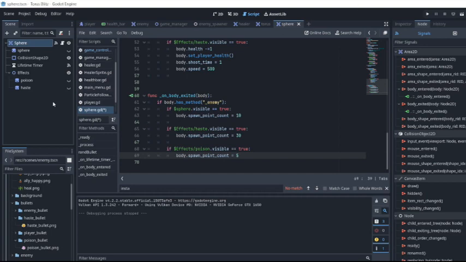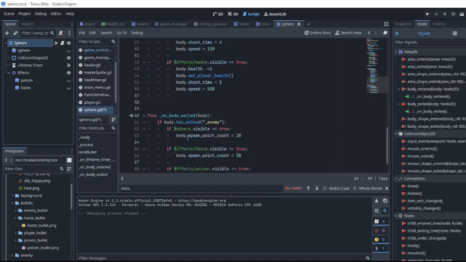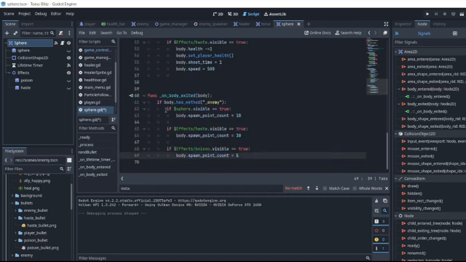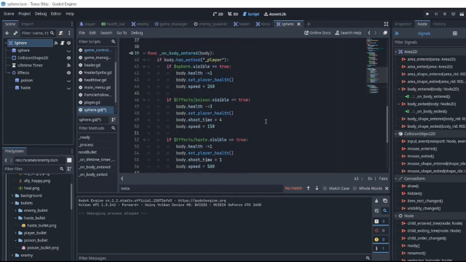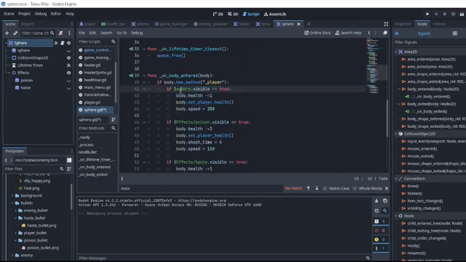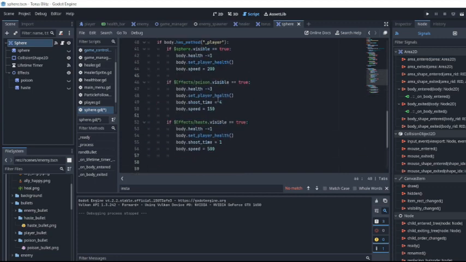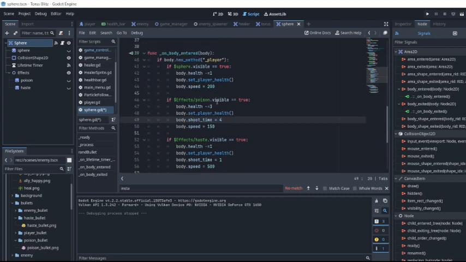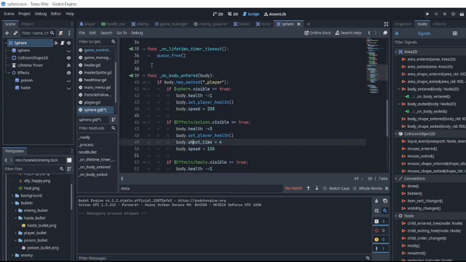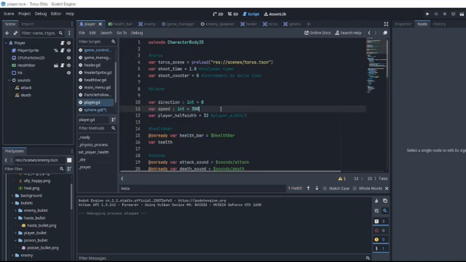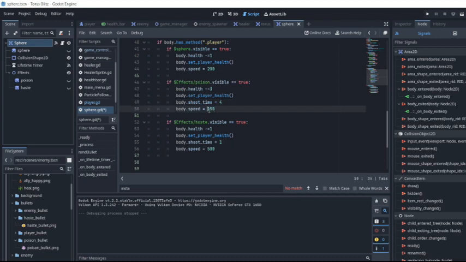Alright, after that I added two new bullets, the haste bullet and the poison bullet. What each of these will do is basically, these are kind of like effects, like either power-ups or downgrades, you might say. The haste is a power-up but has a consequence of spawning more bullets in the current pattern. And for the poison, the player's speed is decreased. So let's see, by default I think the player's speed is 300, so we are decreasing that by 150.